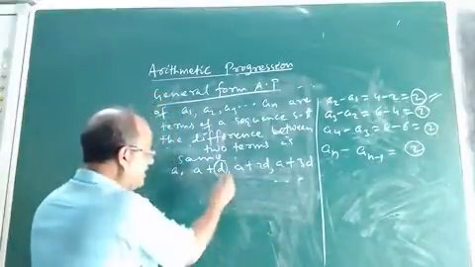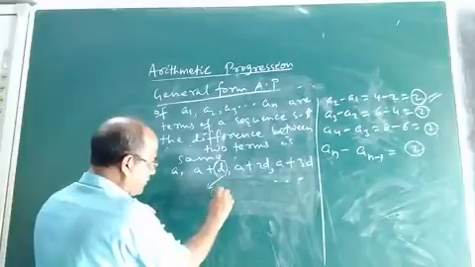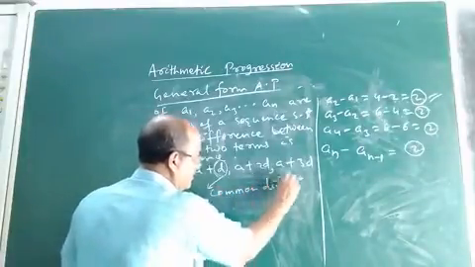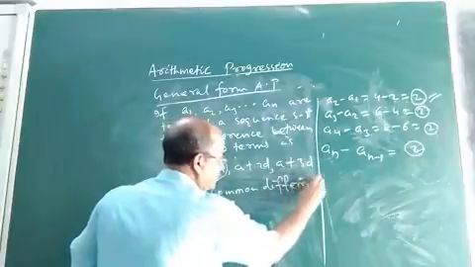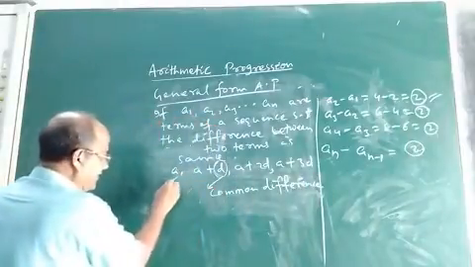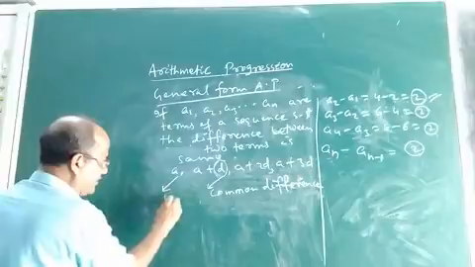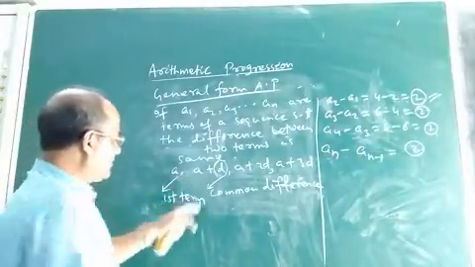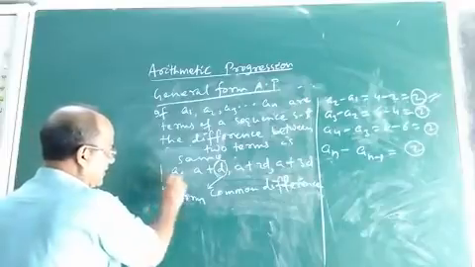This D is called the common difference. And what is A? A is the first term.